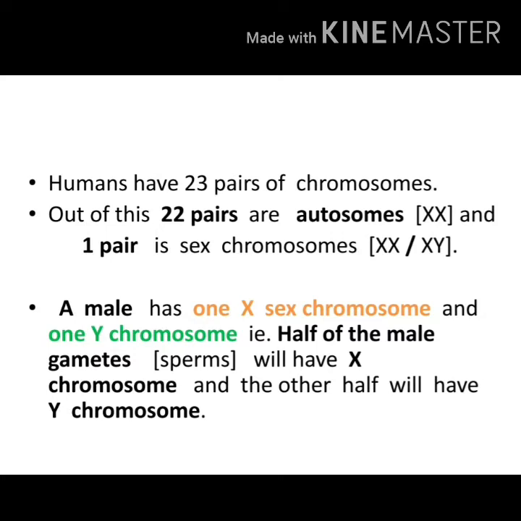When the gametes are formed, only half of the chromosomes will come to the gamete because the cells will undergo meiotic division. So 50% of the sperms produced will have X sex chromosome because XY will split during gamete formation, and the remaining 50% of the sperms will have Y sex chromosome.